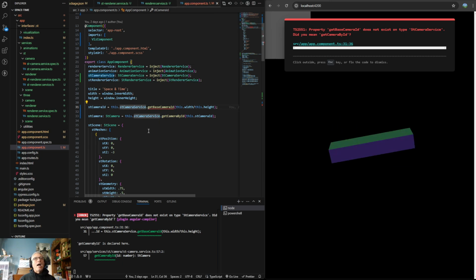So that was in our app. So our overall app is broken, which makes sense. And it's so easy to fix it at this point. Create base camera.